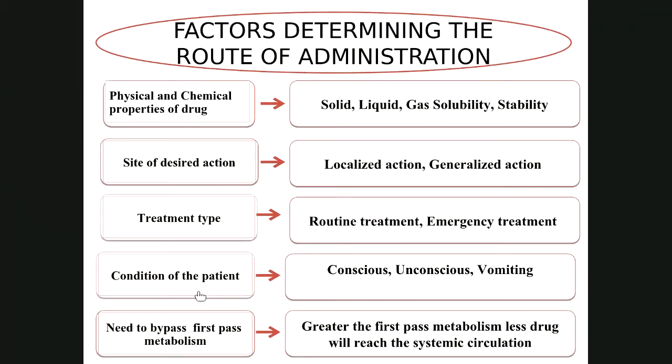Condition of the patient is also important to choose the correct route of administration. Whether the patient is conscious, unconscious, or vomiting. Among these three, conscious, unconscious, and vomiting, oral route can be given in which type of patient?